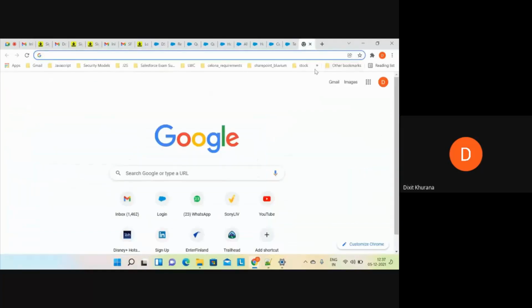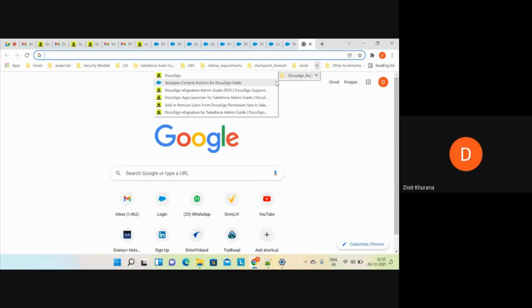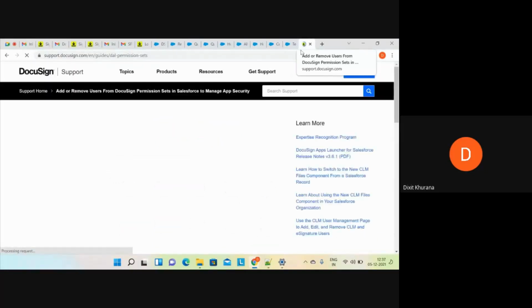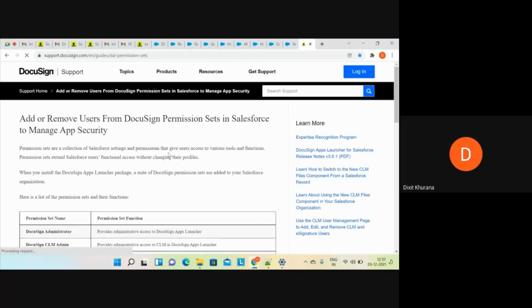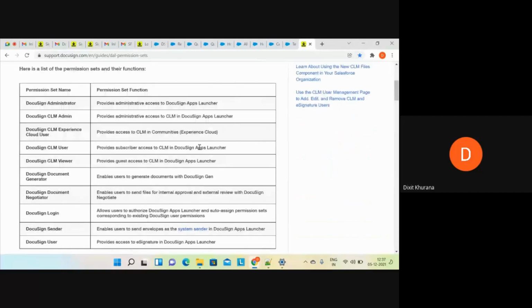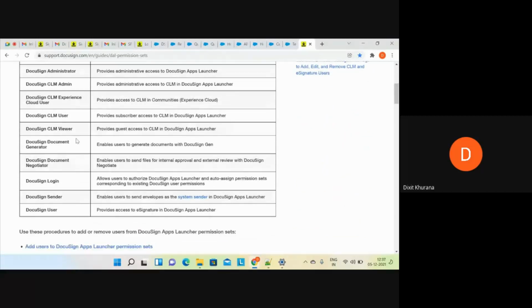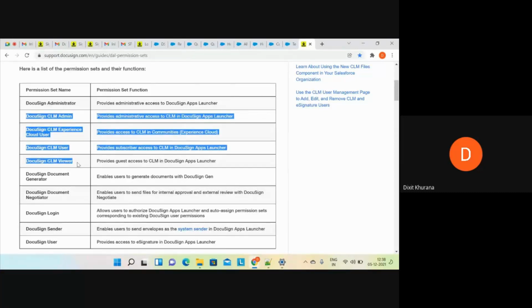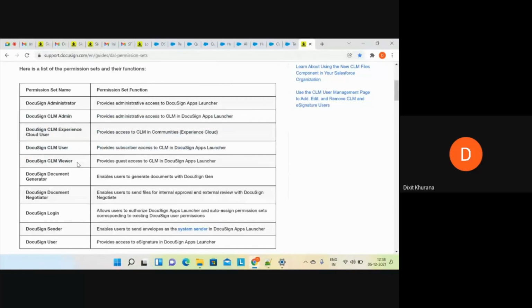But I can show you one thing. I have already bookmarked this one for you. Once you install DocuSign in your Salesforce org, you can see we have n number of permissions. You can follow this link as well. Based upon your requirement, you can assign different permissions. CLM is basically different. You have to buy a separate license in order to use CLM.